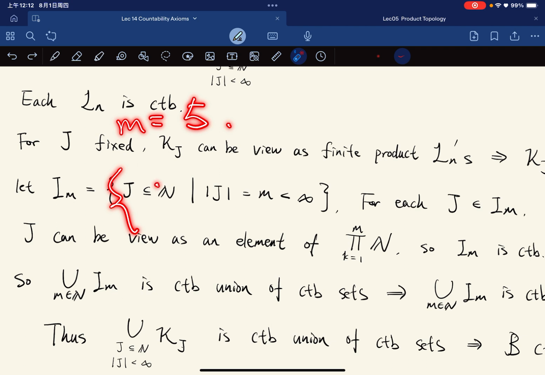So we have elements like 1, 5, 7, 99, 700.